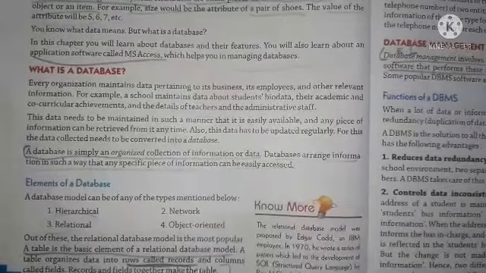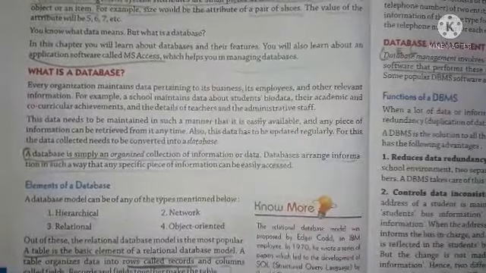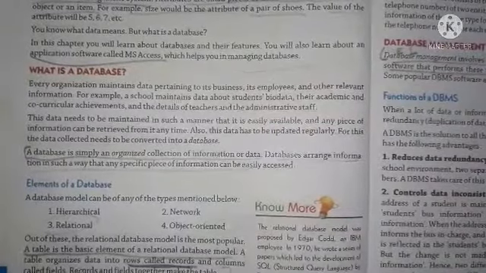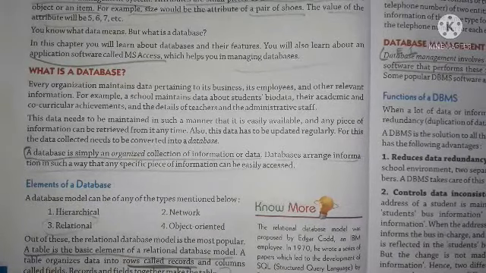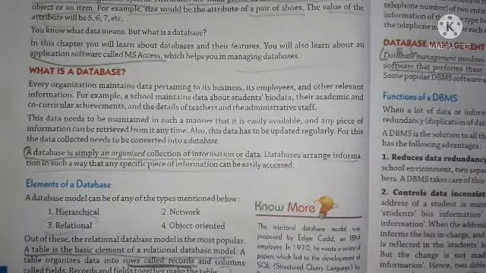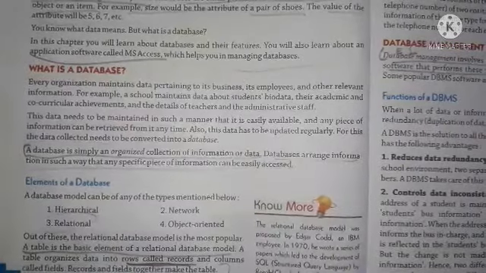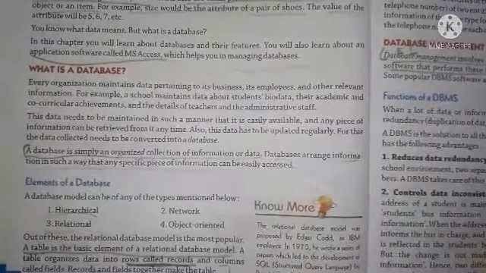These rows are known as records, and these columns are known as fields. Okay, in the relational database model, a table is made up of rows and columns. These horizontal rows are called records, and these vertical columns are known as fields.